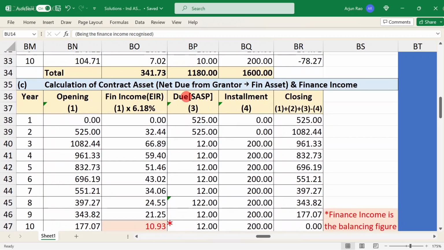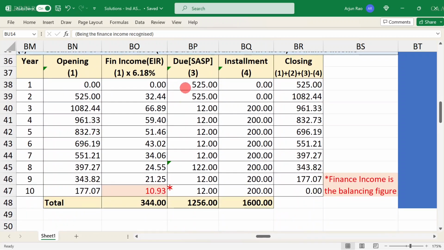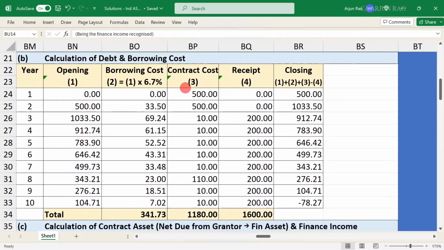And then there is revenue that is recognized. That is receivable from the grantor. That's a financial asset. So financial asset to contract revenue, 525. Then in the second year, we recognize borrowing cost.